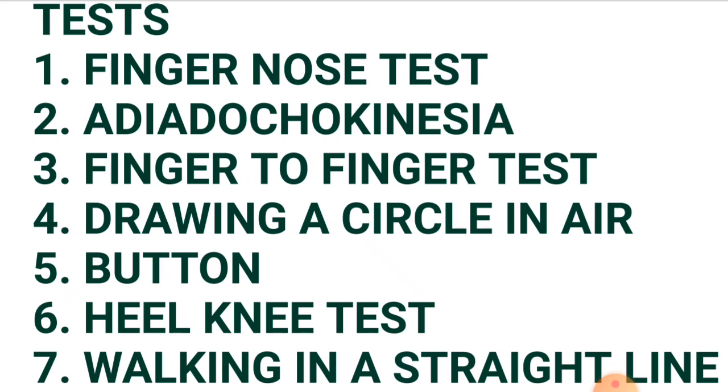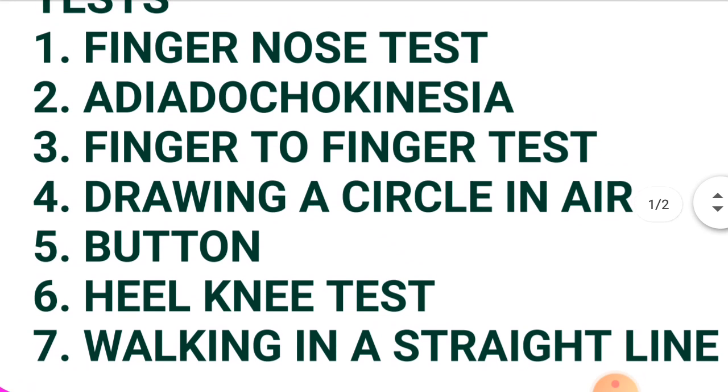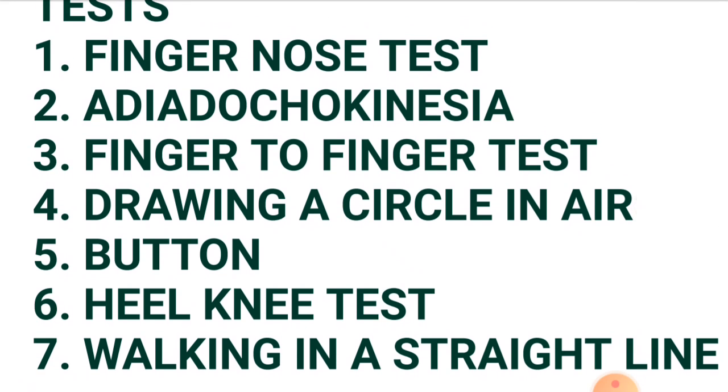In adiadochokinesis test, the patient is asked to perform rapid and alternate pronation and supination of the forearm. In finger-to-finger test, the patient is asked to bring his arms to the sides and then asked to bring the tips of index fingers together in front as an arc and to touch the tips. Next, drawing a circle in the air with fingertip, buttoning and unbuttoning the shirt. These are also done to test for any cerebellar lesions.